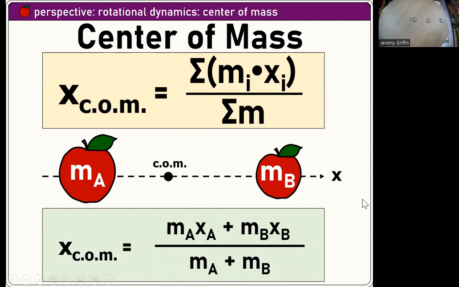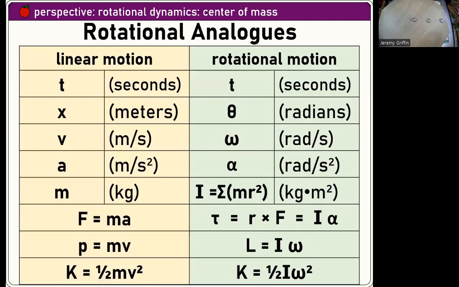Okay, so we're transitioning here into rotational dynamics. Let's look at some rotational analogs. Time is still time, but instead of how far something is going in meters, how far is it turning in radians. Instead of how fast in meters per second, how fast is it turning in radians per second. Acceleration has an analog, angular acceleration, like speeding up or slowing down spinning. Mass, before any rotation, represented the amount of inertia. But now in rotation, we care not just how massive, but where that mass is located. So that's mr squared for a point, and the sum of mr squared for a bunch of points. It's rotational inertia. I've got a table coming up next slide.